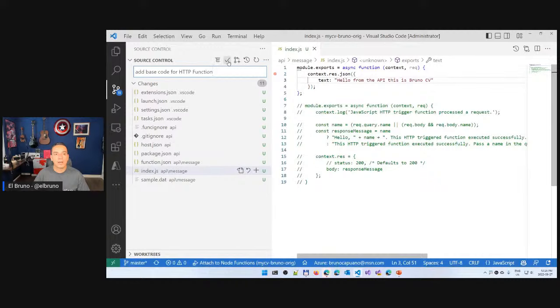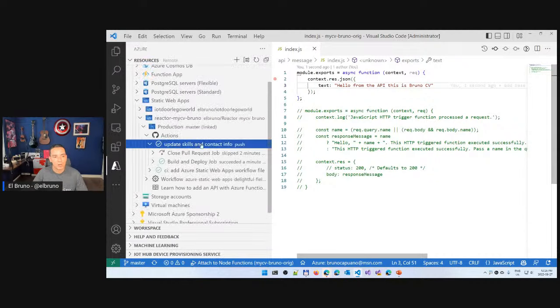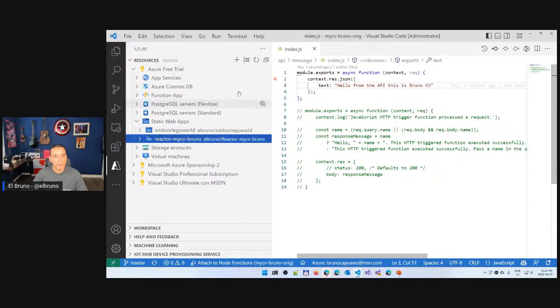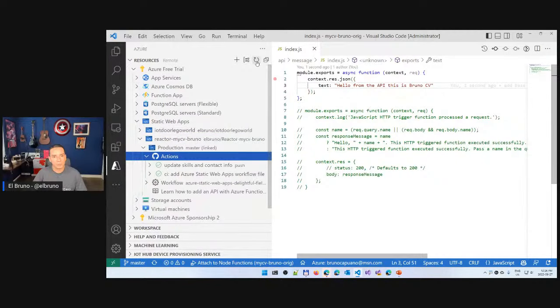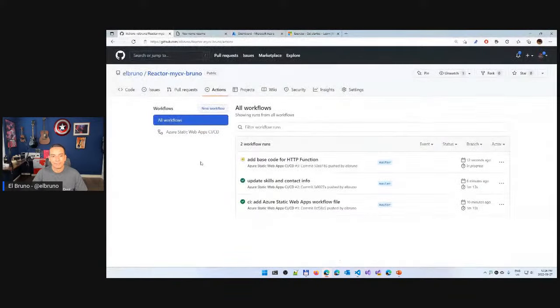So I have my function, I add my code. Remember, I'm going to sync this. This is going to trigger a new GitHub action. So if I go here to Azure and I refresh this, go for the Reactor CV and I refresh this and I open here production, I open actions, it should be somewhere there. There it is, the base code. The trigger takes some time, but here it is. It's working. It's triggered the next one. And hey, one minute later, I am going to be able to browse my function.